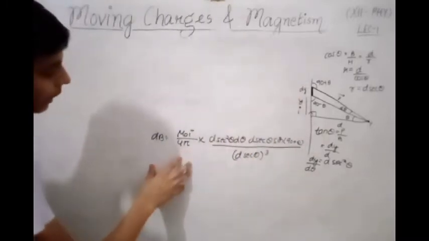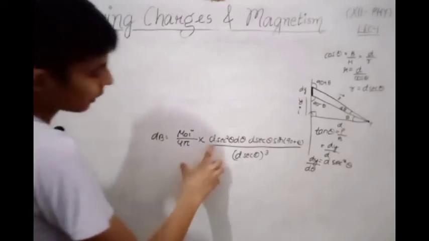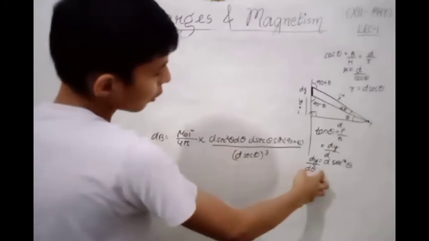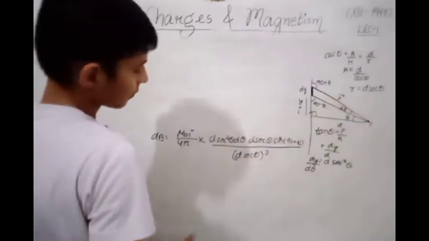So dB equals mu naught I divided by 4 pi into d sec square theta d theta. We have taken the value of dy from here and r from here.